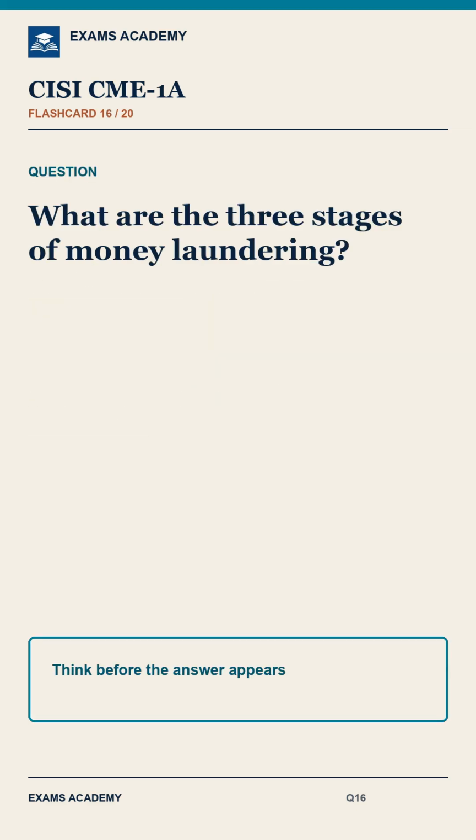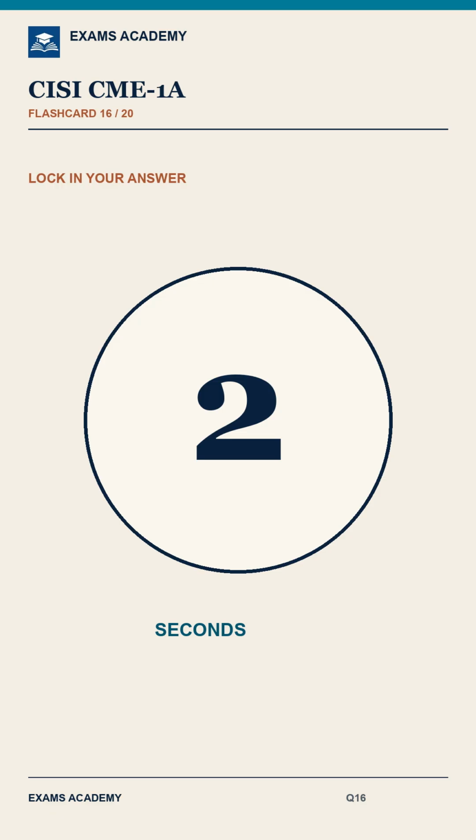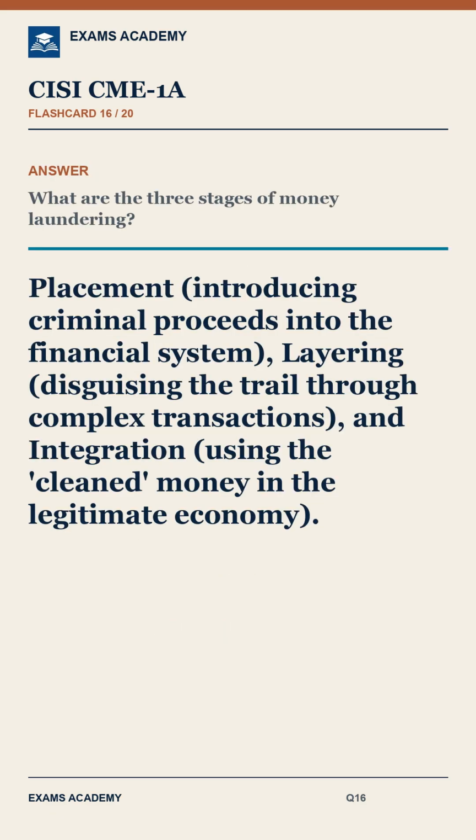Question 16. What are the 3 stages of money laundering? Answer: placement, introducing criminal proceeds into the financial system; layering, disguising the trail through complex transactions; and integration, using the cleaned money in the legitimate economy.